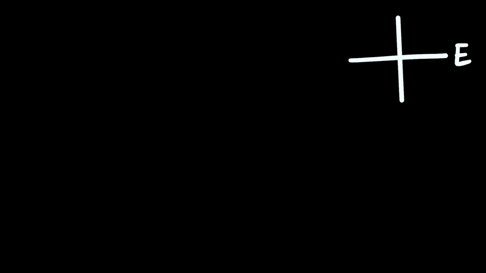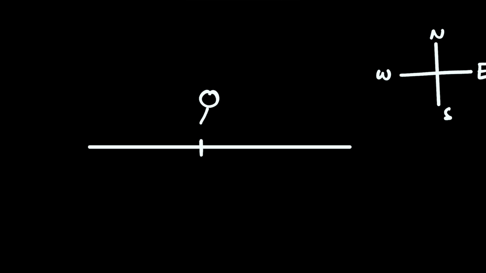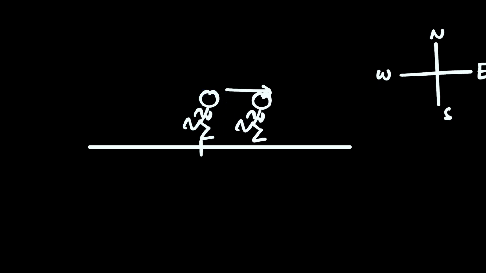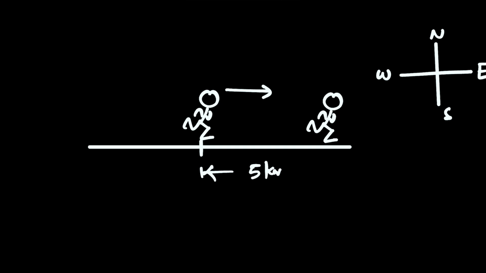This is east, west, north, south. To give you the perspective of direction, let's mark it here, and a guy wants to move from this point. Say this is a starting point, and he wants to move. A guy is moving towards east. Got it? And he has moved in a straight line. Okay, and he has come here. This is a guy moving along this direction. Say this gap here is, I don't know, say it's 5 kilometers.